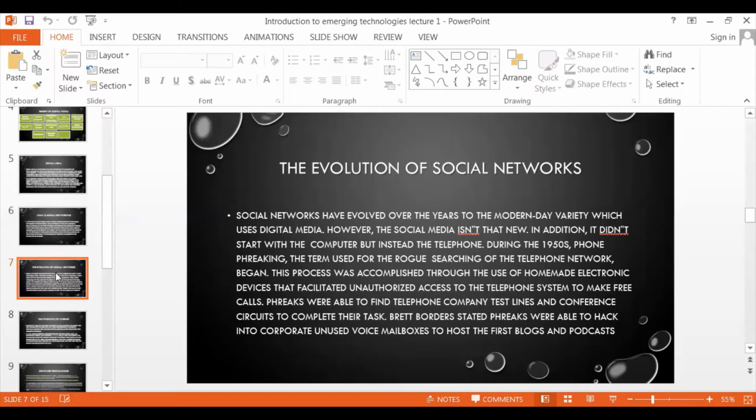This process was accomplished through the use of homemade electronic devices that facilitated unauthorized access to the telephone system to make free calls.